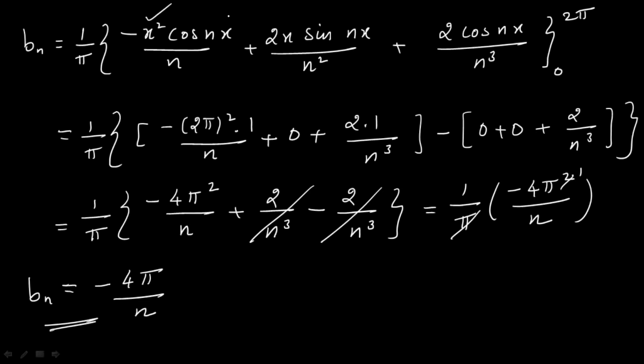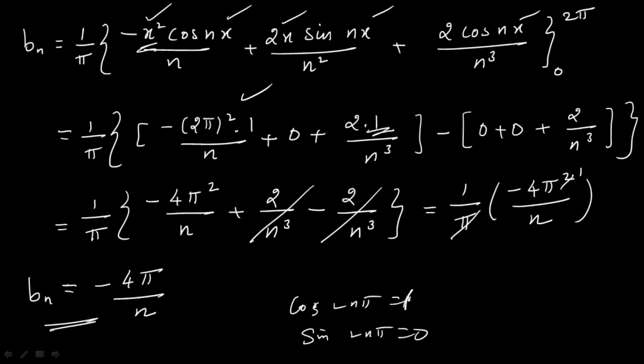Now what I am going to do, I just replace the value of x by 2 pi first. If you replace x by 2 pi, x square is 2 pi square times cos 2n pi. You know the value of cos 2n pi, it is plus 1. Next, coming to the second term, sin 2n pi. You know the value of sin 2n pi is 0. Coming to the third term, 2 times cos 2n pi. Cos 2n pi is 1.